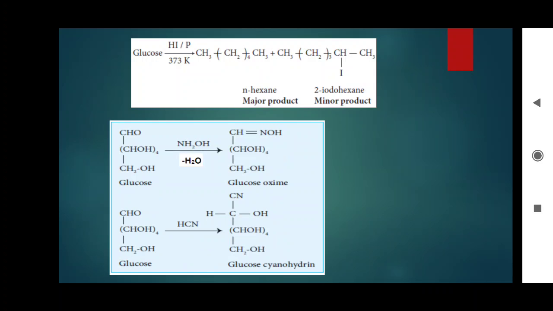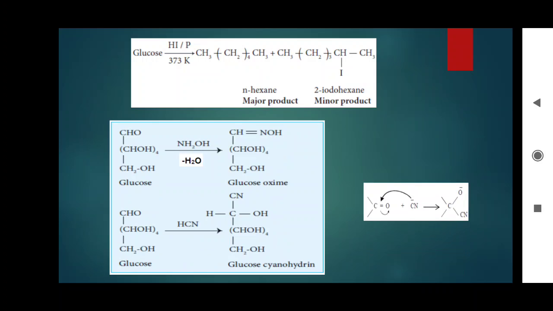So by which we can find: glucose has an aldehyde group because hydroxylamine reacts only with the aldehyde. So another evidence, the same aldehyde group in glucose reacts with hydrogen cyanide.